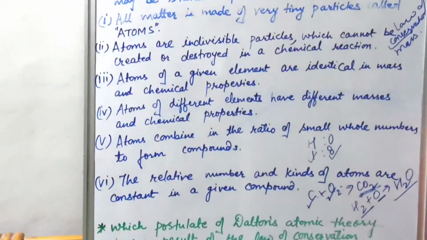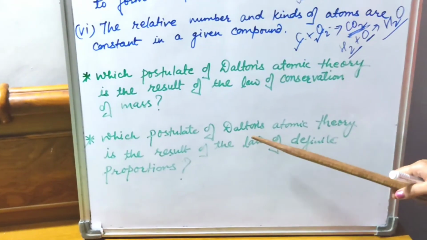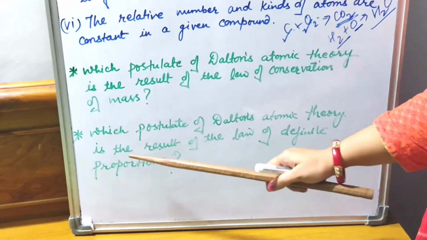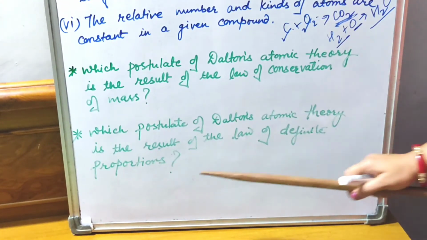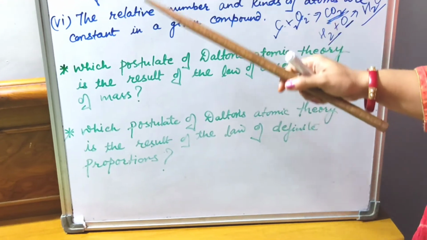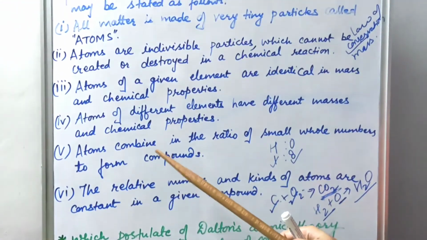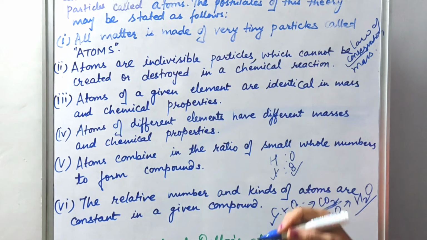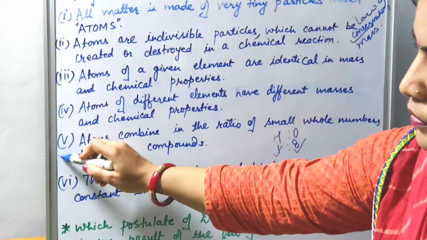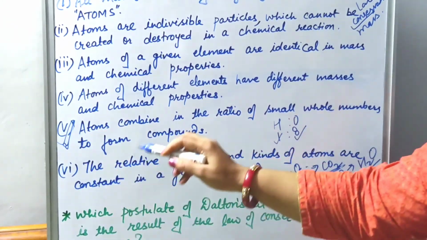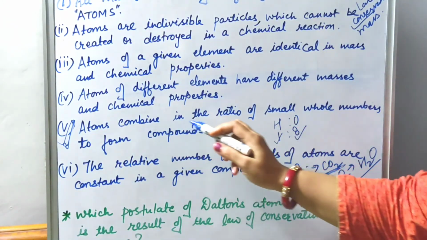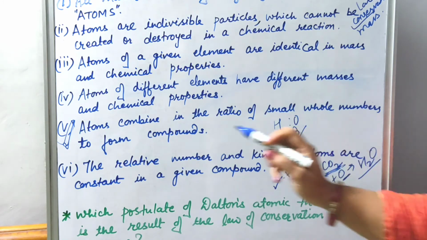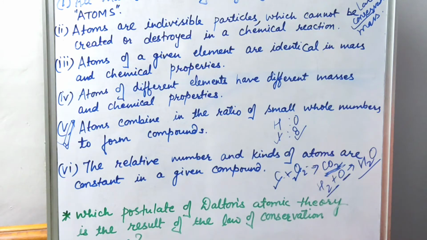Now the second question: which postulate of Dalton's atomic theory is the result of the law of definite proportion? Out of these points, the fifth postulate indicates it: atoms combine in the ratio of small whole numbers to form compounds.